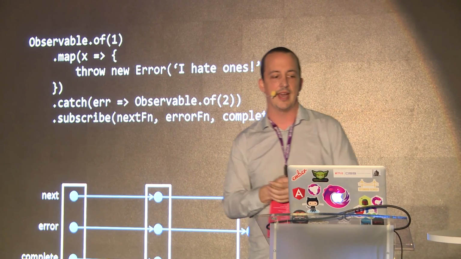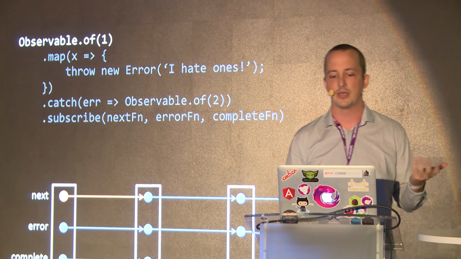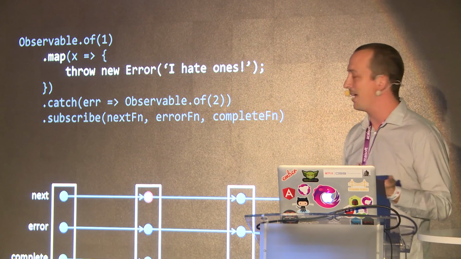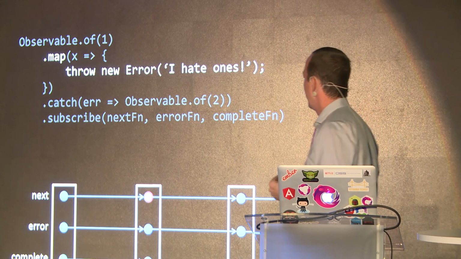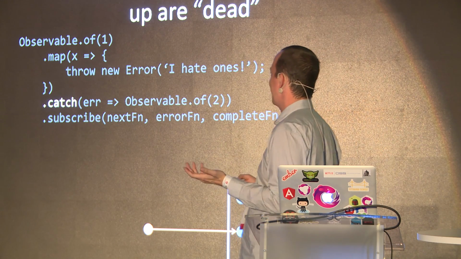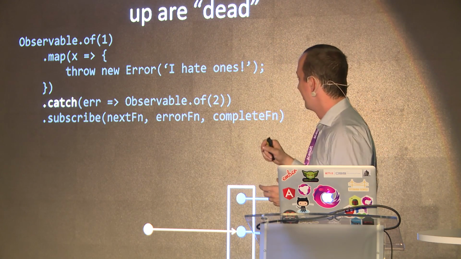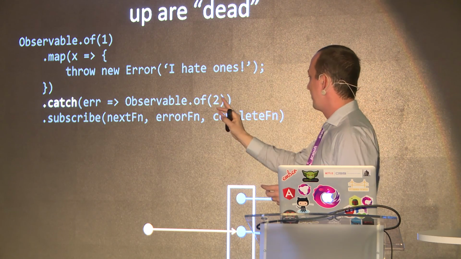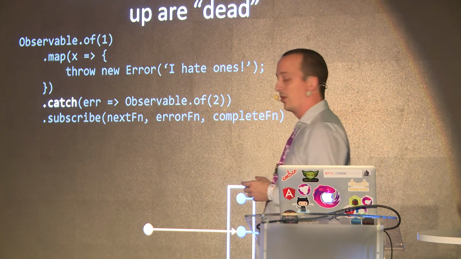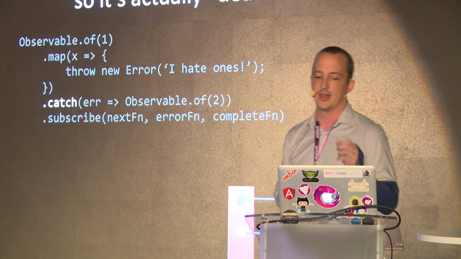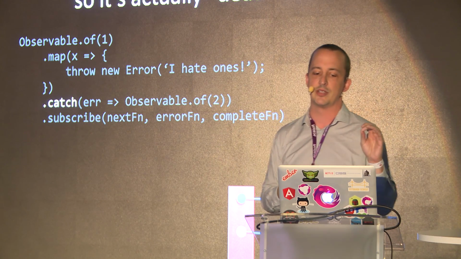So using catch works like this. First, we're going to send along a 1. In this case, I have a map that's going to throw every time, because it's the worst code ever. I don't know who writes that, but here we go. Map throws, and everything above it dies. But the error goes to the catch observer, and the catch observer is going to do something interesting.